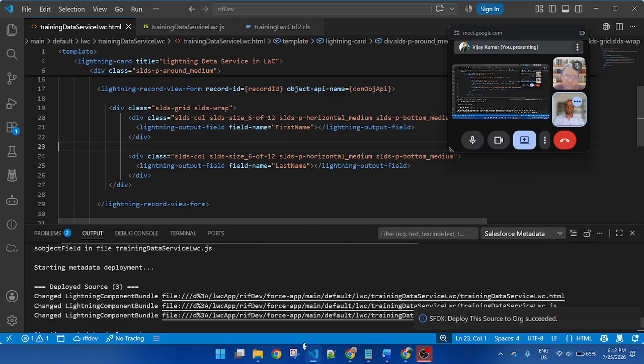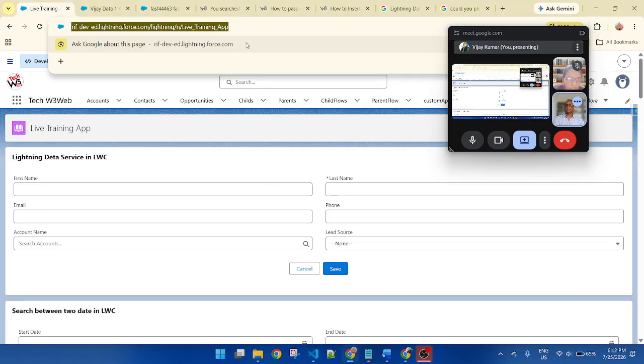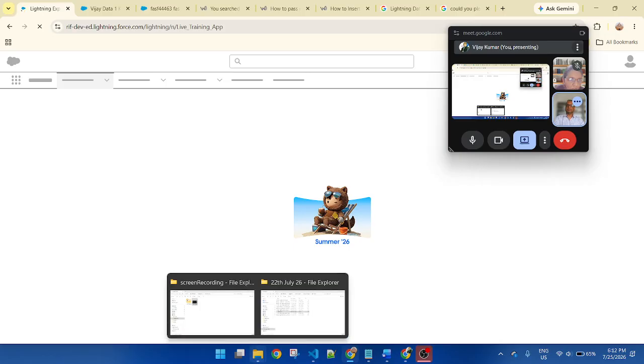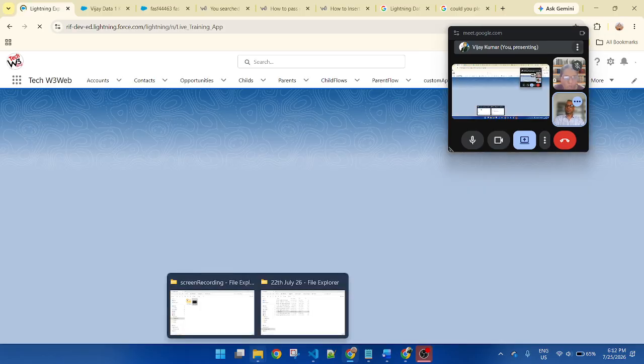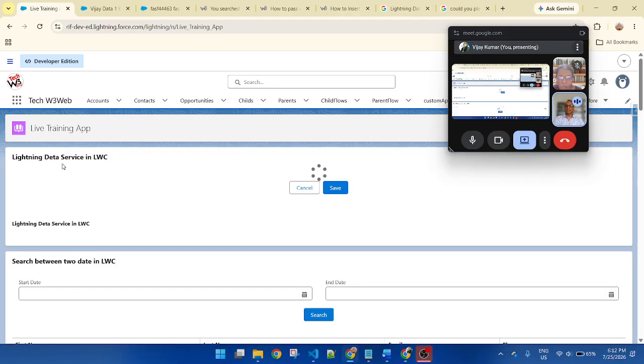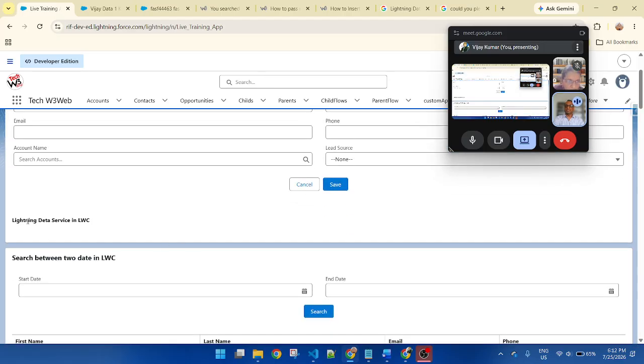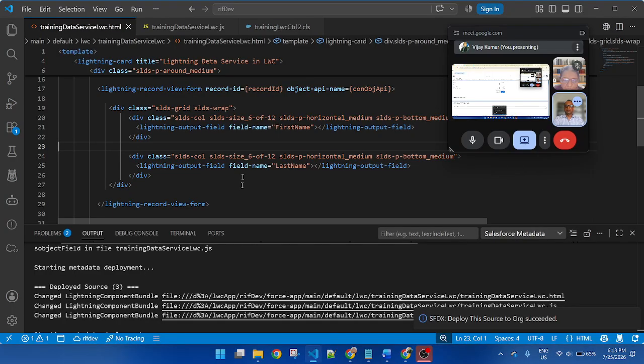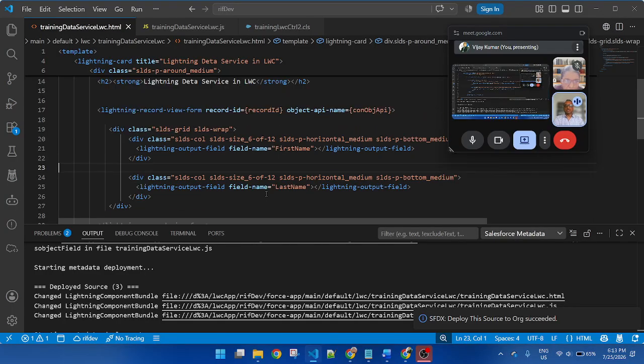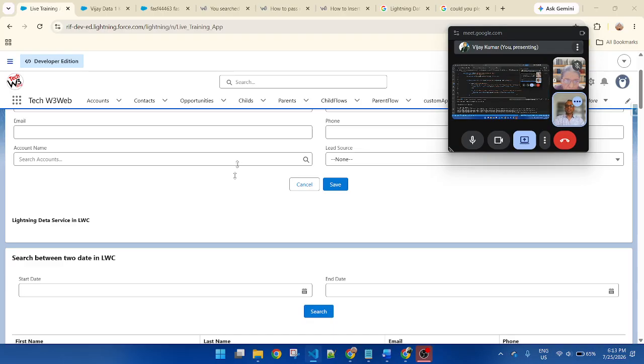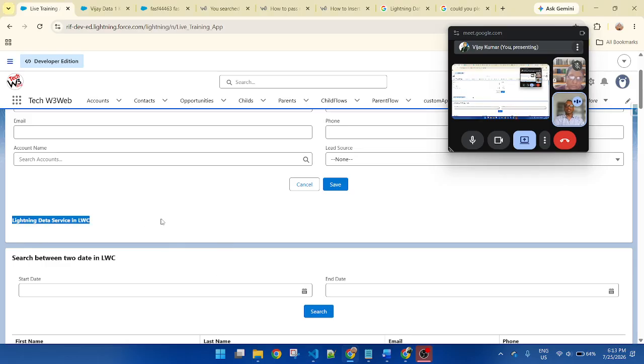My code deployed successfully. Now refresh. So in the lightning page, the edit view is not displaying. Why? Because it gets the record based on the record ID, and here the contact record ID is not available.